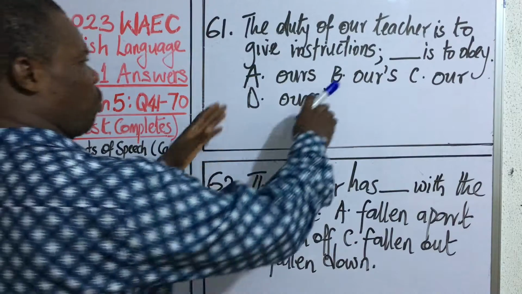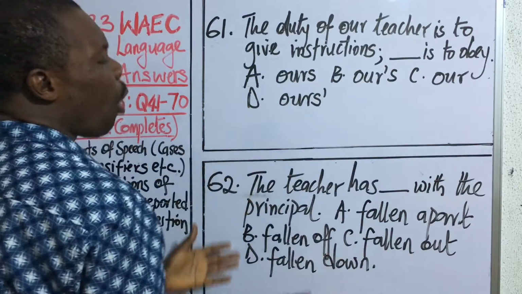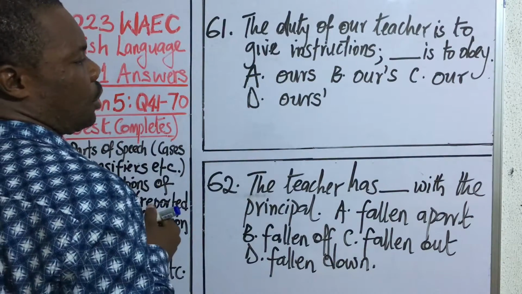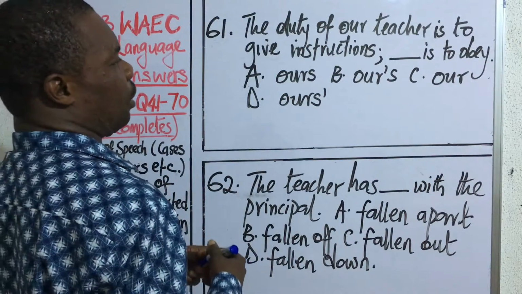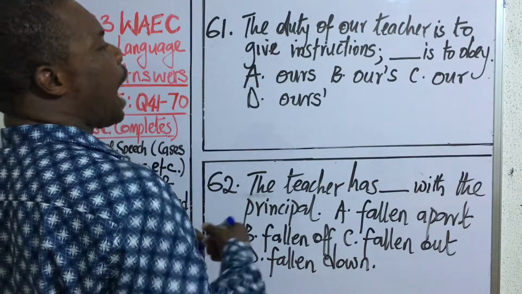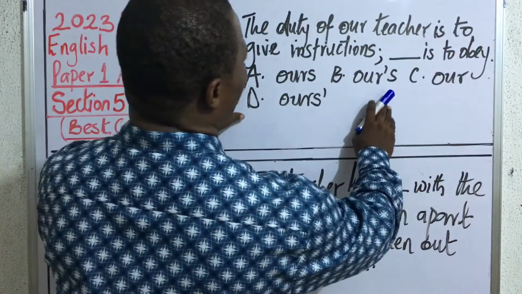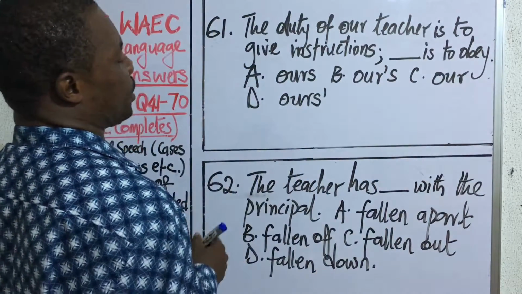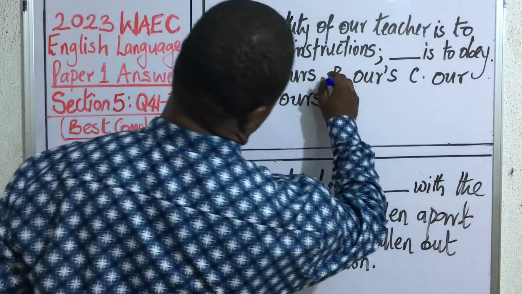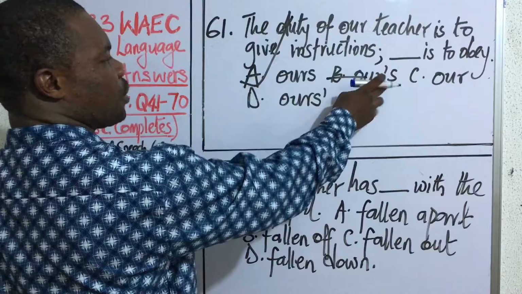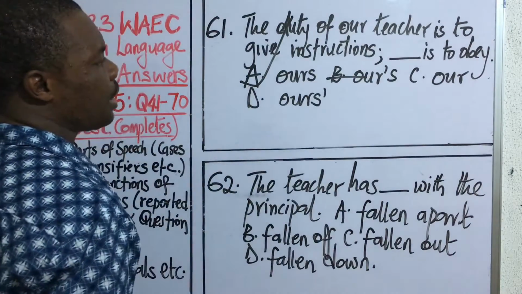That is the form of this pronoun that can describe what belongs to us. So you can have we, then you have us. And whatever belongs to us is ours. Now, what's the correct form of that word? Ours. The correct form of the word is A. Ours. It doesn't take apostrophe. There's no word like this in English, as a matter of fact.